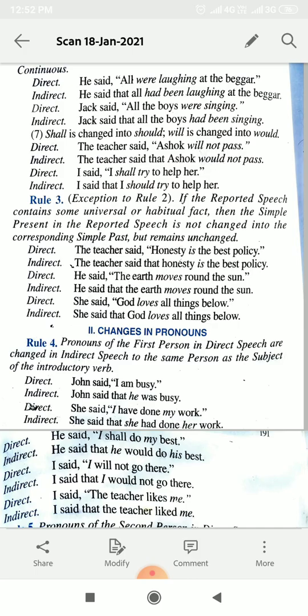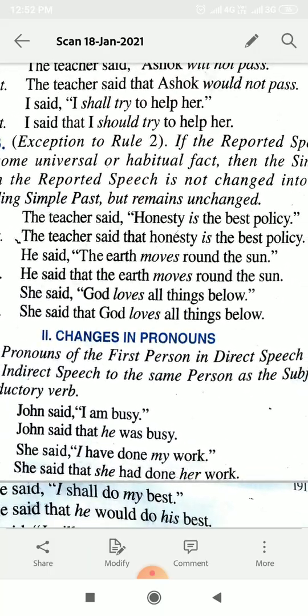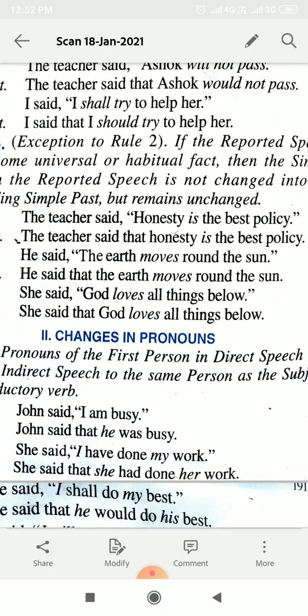Just see the example. The teacher said, honesty is the best policy. इसको हम पास्ट टेंस में नहीं चेंज करेंगे, it will remain the same. The teacher said that honesty is the best policy. He said, the earth moves round the sun. He said that the earth moves round the sun. It will not be changed, क्योंकि अर्थ राउंड सन के चारों तरफ घूमती थी, ऐसा तो नहीं हो सकता. It will move round the sun till its existence.